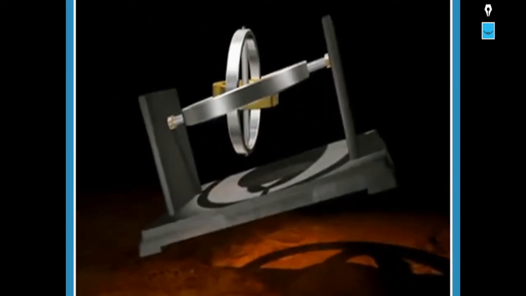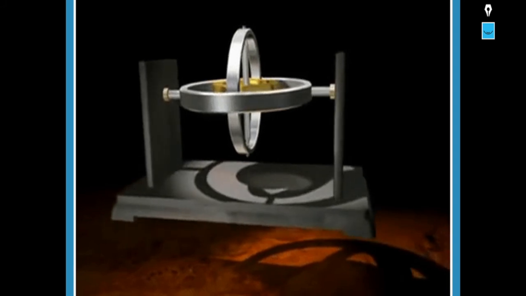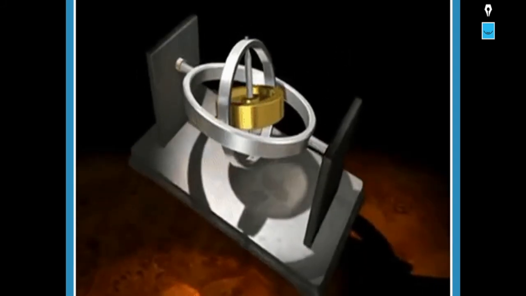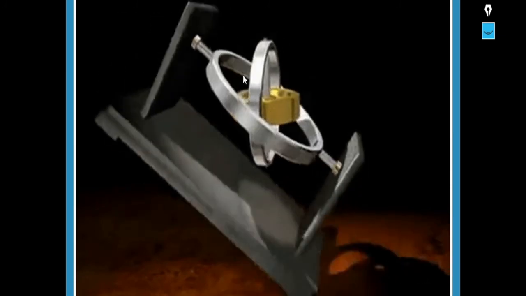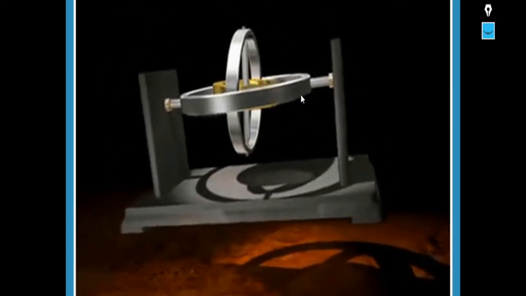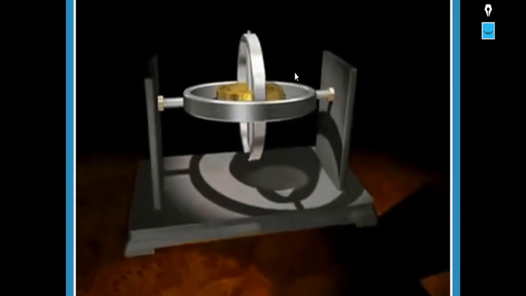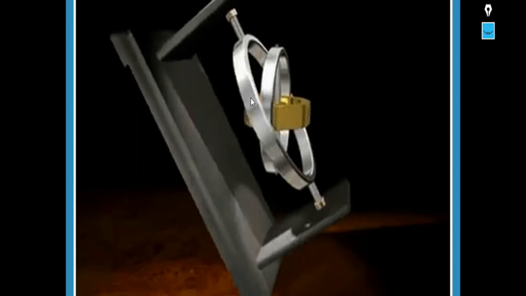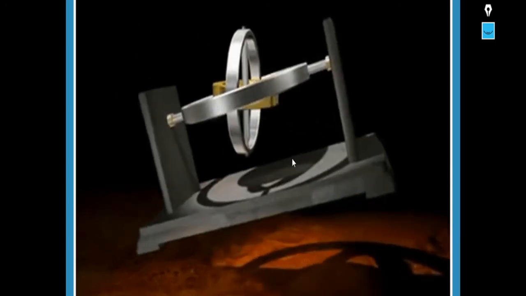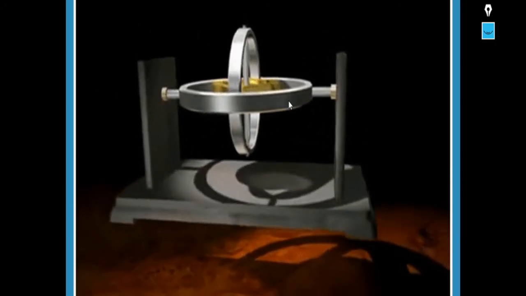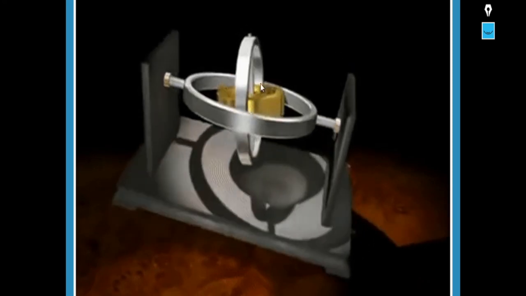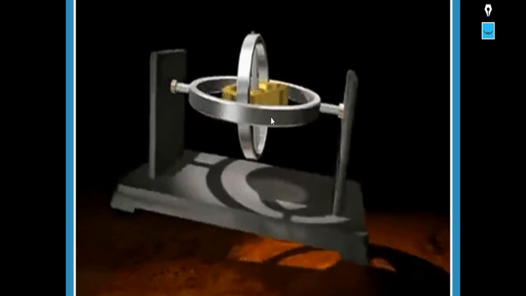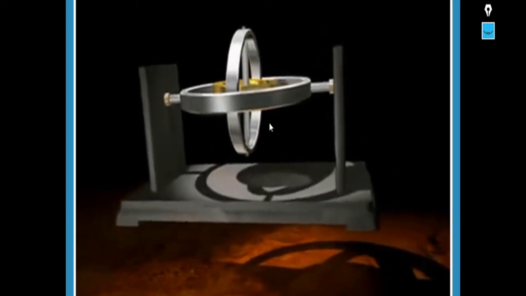When the wheel is rotating at a high speed, the axis of rotation remains the same relative to the frame. Even if the orientation of the frame F is changing, the axis of rotation remains the same. The phenomenon of oscillating spin axis is called nutation, which we have seen in the earlier class.